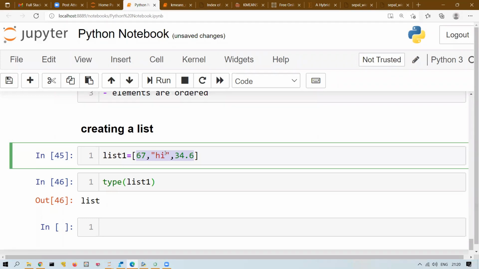It need not be similar kind. It can be any kind, right? One element can be a string, one element can be an integer, one element can be a float. Everything combined together is called a list.